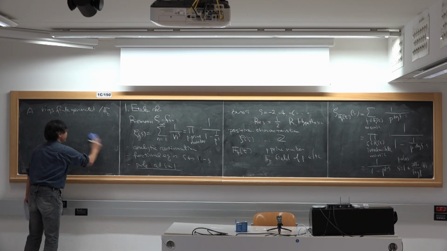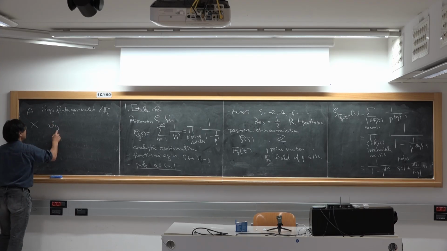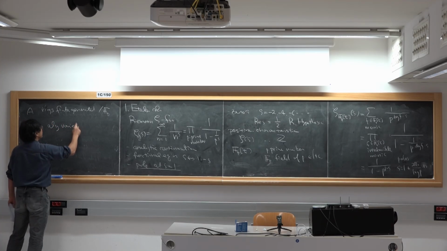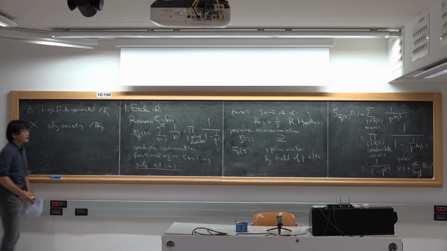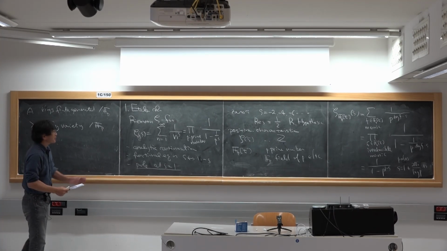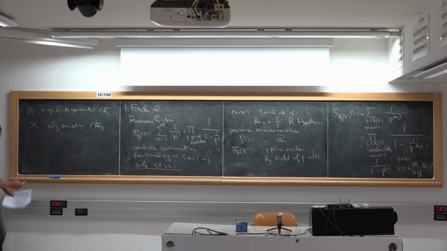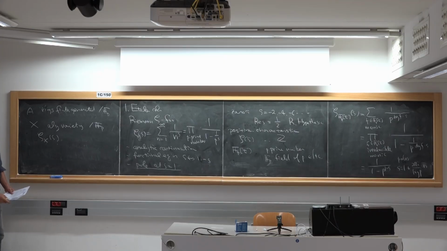More generally, you can consider an algebraic variety over F_p. I won't give a precise definition of the zeta function, but we can define the zeta function of such an object in a similar way.